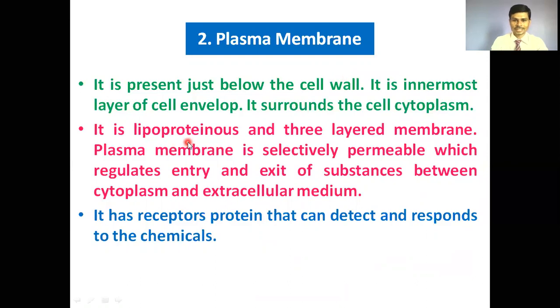The chemical nature of the typical plasma membrane is lipoprotein, meaning a lipid bilayer is present and proteins are embedded into these lipid layers of the double membrane. That's why it is termed lipoprotein, a three-layered membrane. The plasma membrane is selectively permeable, which regulates entry and exit of substances between the cytoplasm and the extracellular medium.